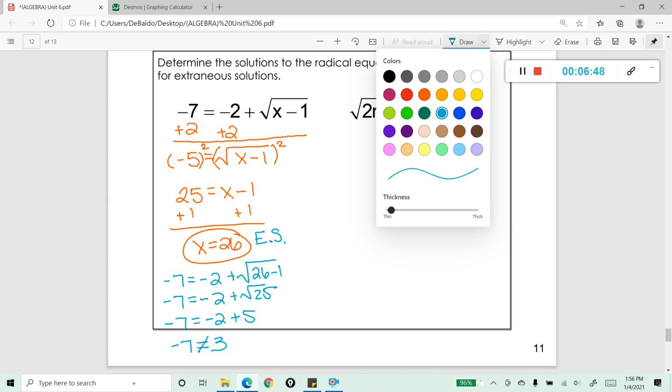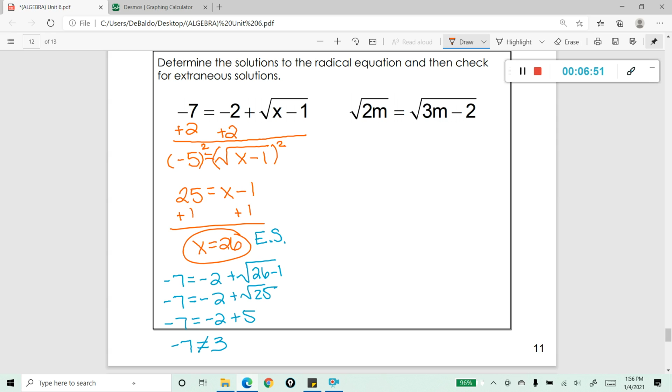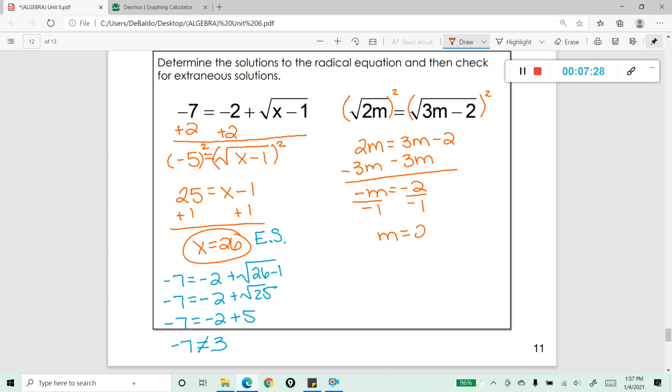And the last one here, let me show you how this one works. This is kind of a different one. Notice how we have radicals on both sides of the equal sign. It's different from all the others that we've done. In this case, you can immediately go straight here and start getting rid of those radicals. That'll leave me with 2m equals 3m minus 2. And then, of course, you can just simplify it from there. So I'm going to go ahead and subtract 3m from both sides. There we go. -m equals -2. Divide both sides by -1. So m will equal 2.